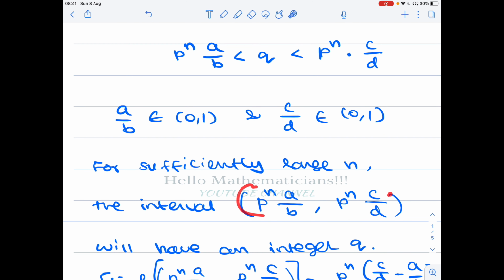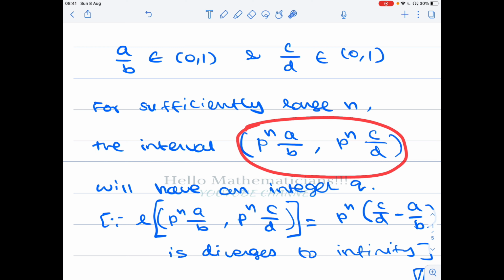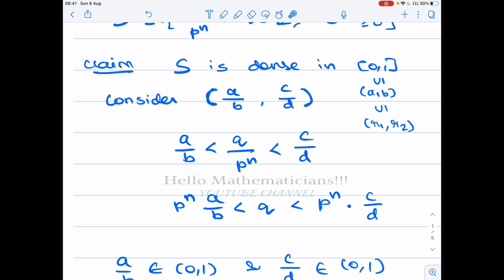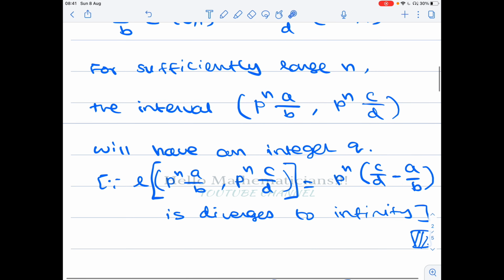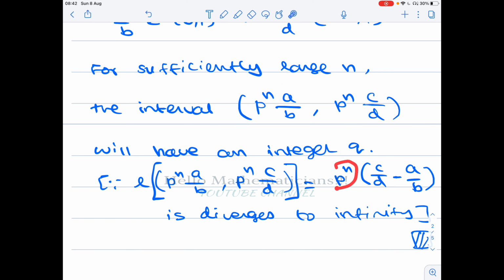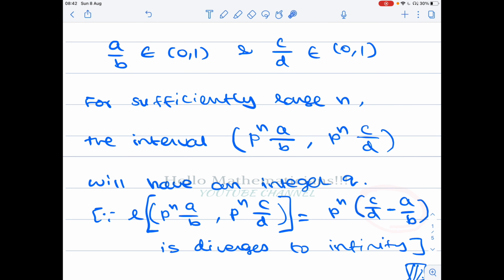So we can talk about the open interval. Since you are multiplying by p power n, the length of the interval keeps increasing. The length of this interval will be c by d minus a by b, that is, p power n times (c by d minus a by b). This is a positive number because this quantity is equal to the length of the interval. Therefore, p power n times this quantity diverges to infinity as n tends to infinity.